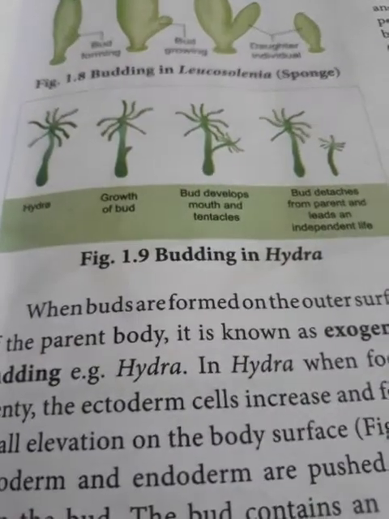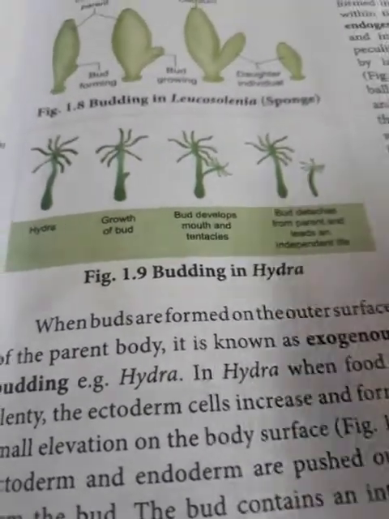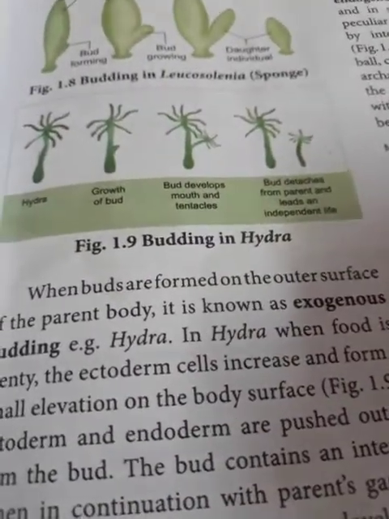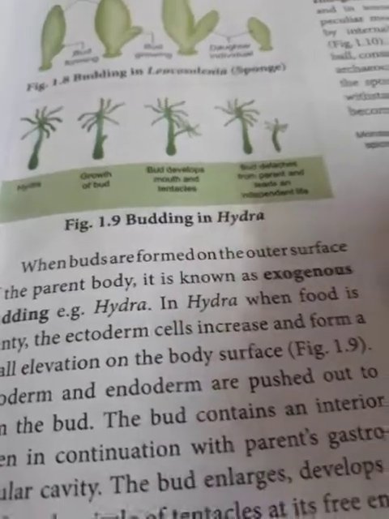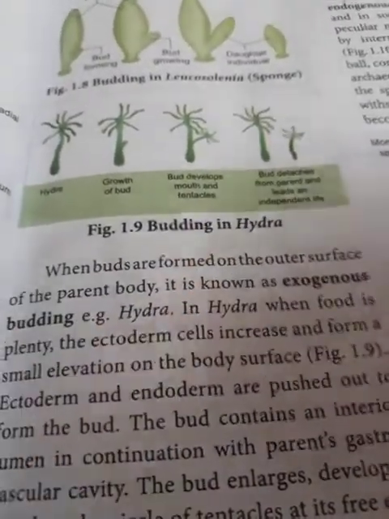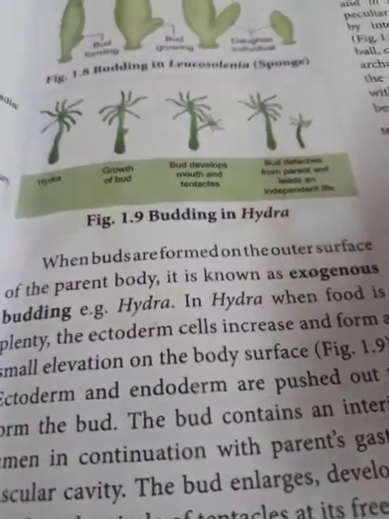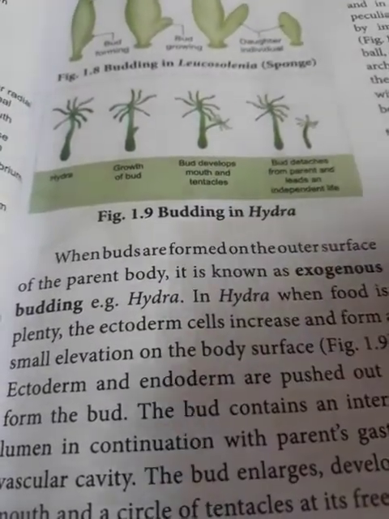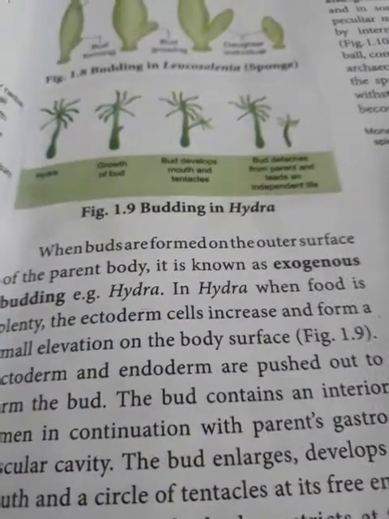In general, buds are of two types. When the buds are formed on the outer surface of the parent's body, it is called exogenous budding. An example is Hydra. In Hydra, when food is plentiful, that means in favorable conditions, the ectoderm cells increase and form a small elevation, a small swelling on the body surface.